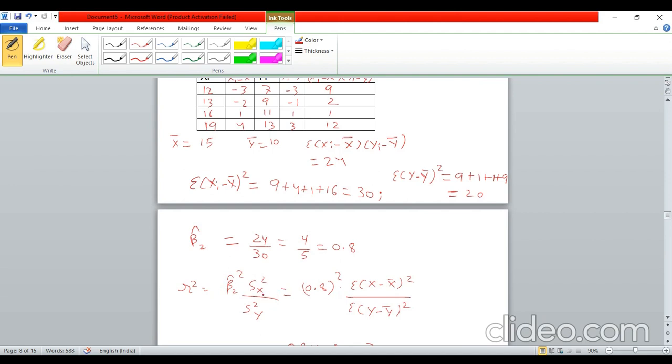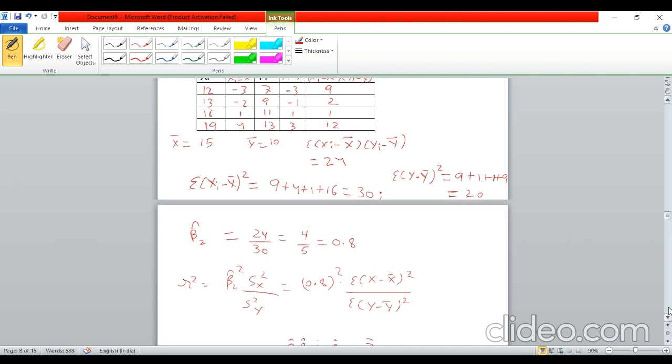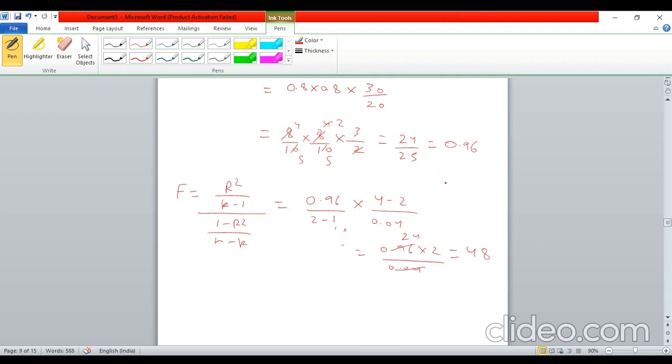S square x is nothing but summation of x minus x bar square, and s square y is nothing but summation of y minus y bar square, and these we have already calculated. Summation of x minus x bar square is 30, and the denominator, summation of y minus y bar square, is 20. Let us plug in these values as well. You will get 0.8 into 0.8 into 30 by 20. Just cancel out these things, and you will get the value of r square as 0.96.